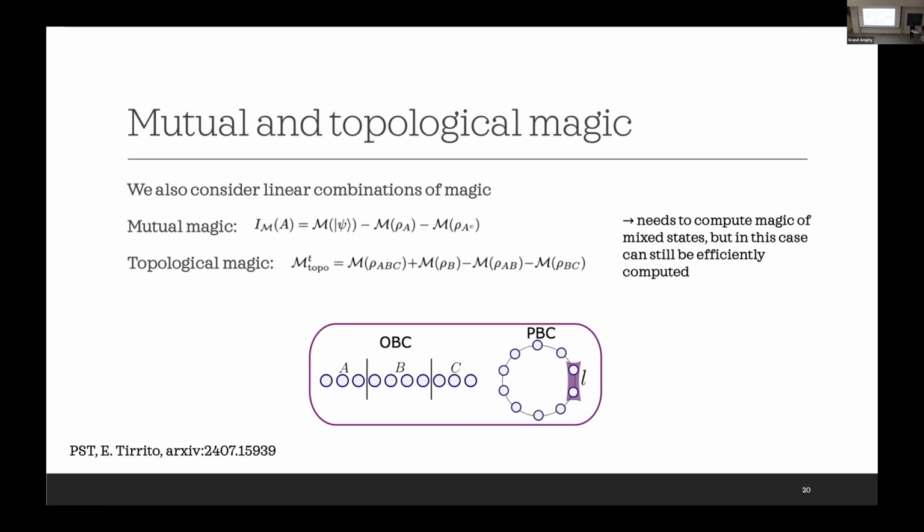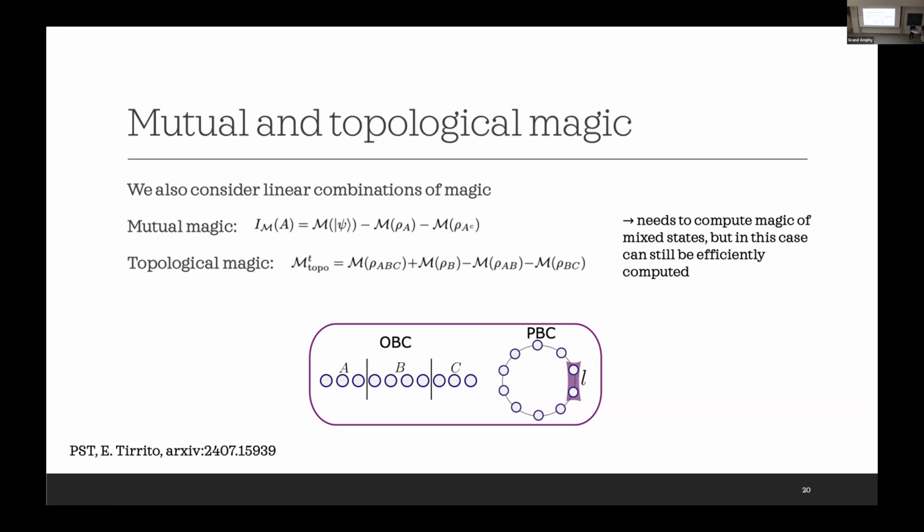Okay, so in the following, we will also consider some linear combinations of magic. Here we consider quantities that we call mutual magic and topological magic, which are defined here. These quantities are motivated by similar definitions for entanglement, like the mutual information and the topological entanglement entropy. So this is like the generalized topological entanglement entropy for 1D. In this case, we can also show that we can compute each of these quantities efficiently.